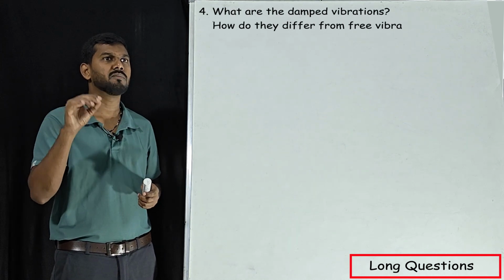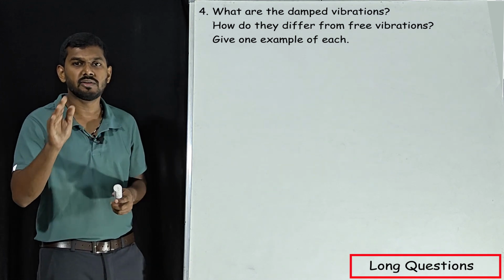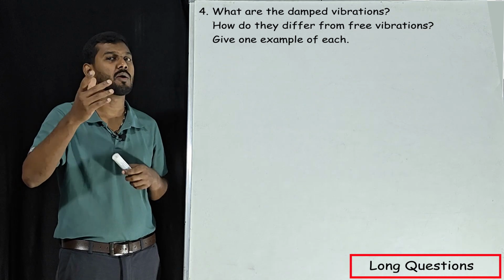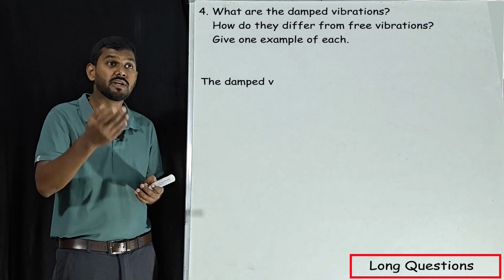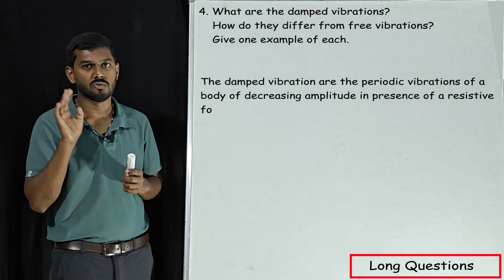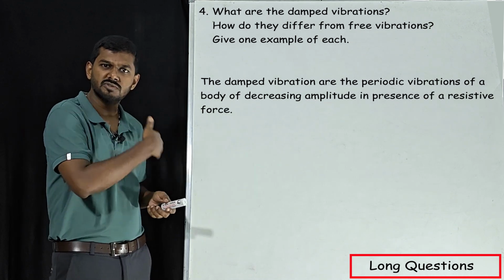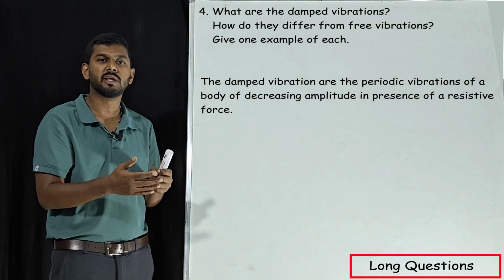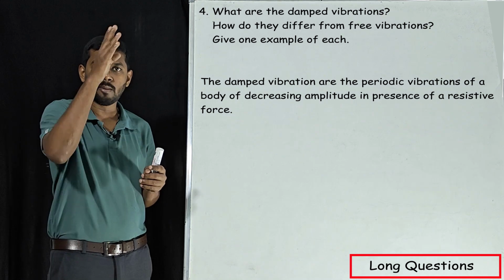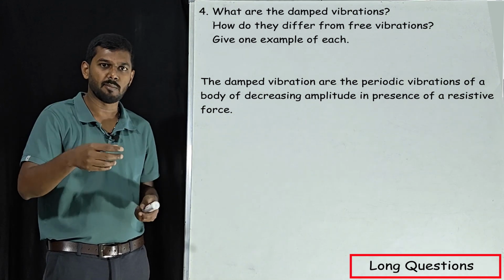Our next question: what are damped vibrations? How do they differ from free vibrations? Give an example of each. Okay, we'll go one by one. First, we'll define damped vibrations. Damped vibrations are the periodic vibrations of a body of decreasing amplitude in the presence of a resistive force. That means because of the resistance offered by the surroundings, the amplitude of the wave will keep on decreasing and come to rest.